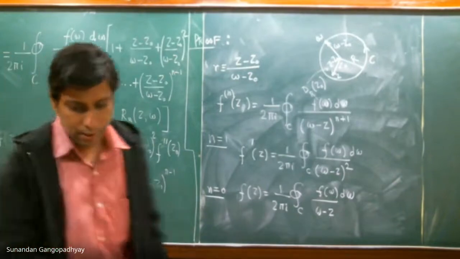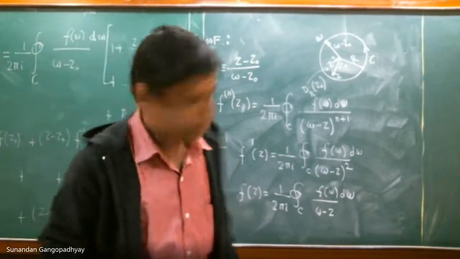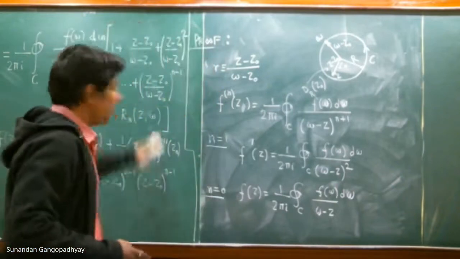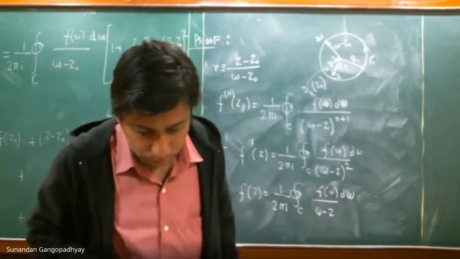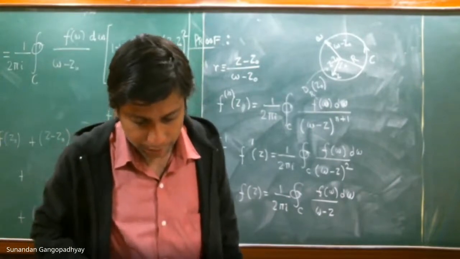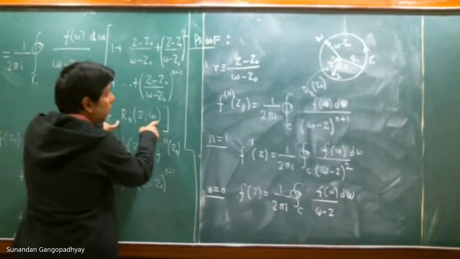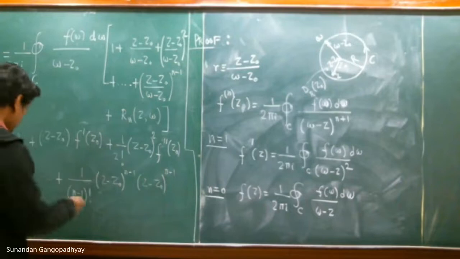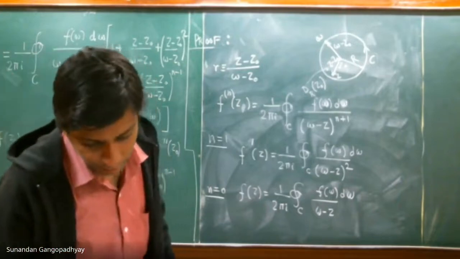If you just put in the value of R n (z, w) here and simplify the expression, you will get the following result.